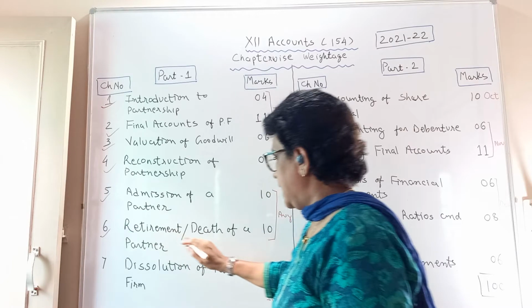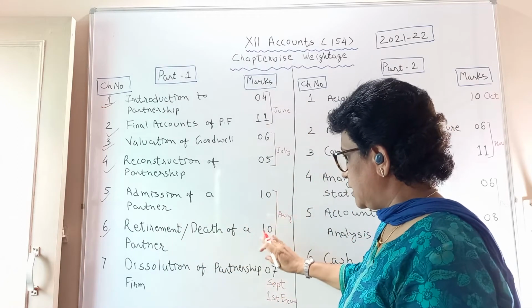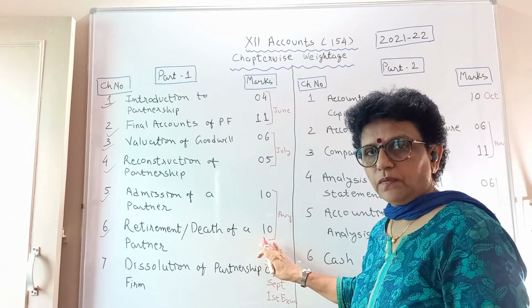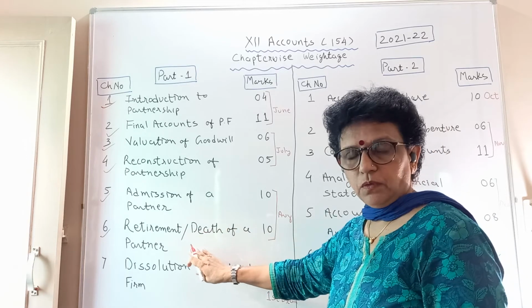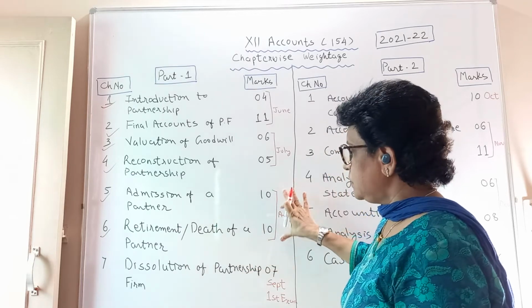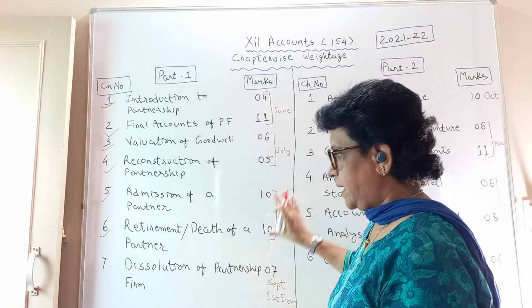Sixth is retirement or death of a partner. Again, 10 marks is the weightage. In E section, you have 1 question, and the second is 1-mark questions in A and B. August is the month you should complete these 2 chapters.